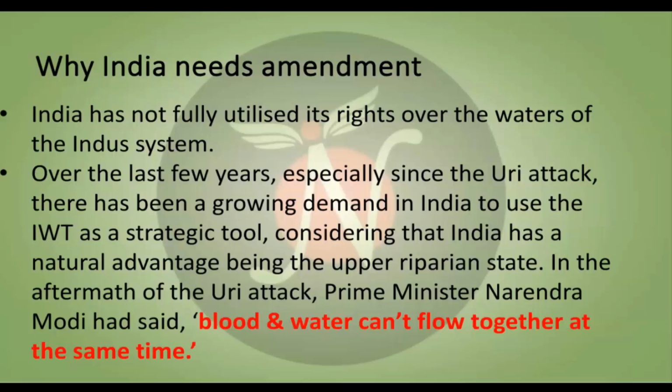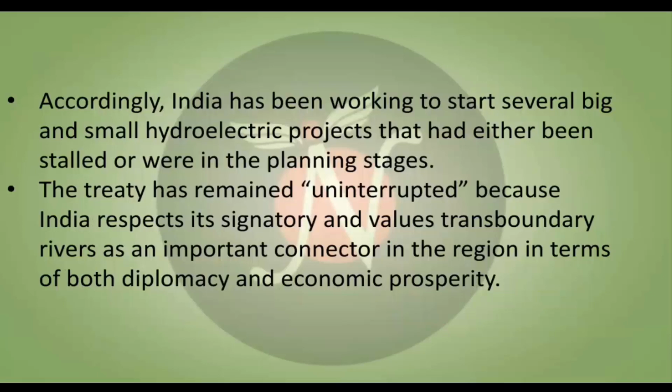Now, why does India need to amend it? India has not fully utilized its right over the waters of the Indus River system. Over the last few years, especially since the Uri attack, there has been a growing demand in India to use the Indus Water Treaty as a strategic tool, considering that India has a natural advantage being the upper riparian state. In the aftermath of the Uri attack, Prime Minister Narendra Modi had said that blood and water cannot flow together at the same time. Accordingly, India has been working to start several big and small hydroelectric projects that had either been stalled or were in planning stages.